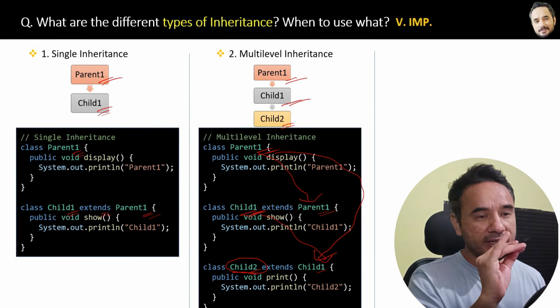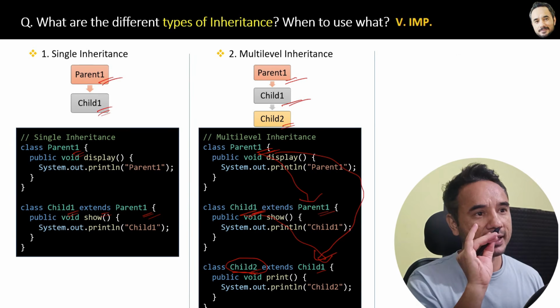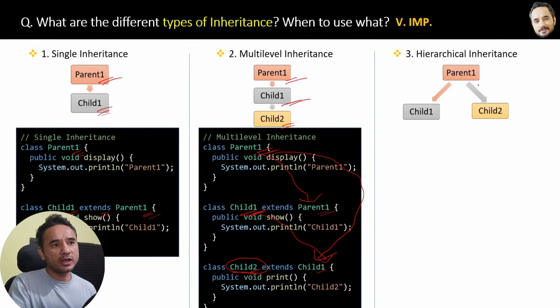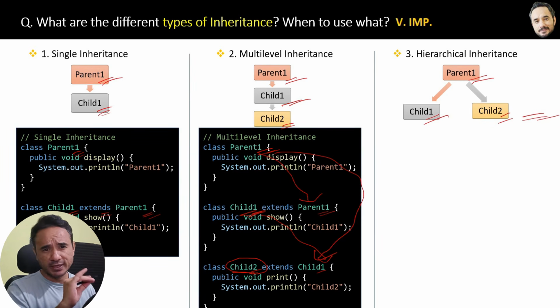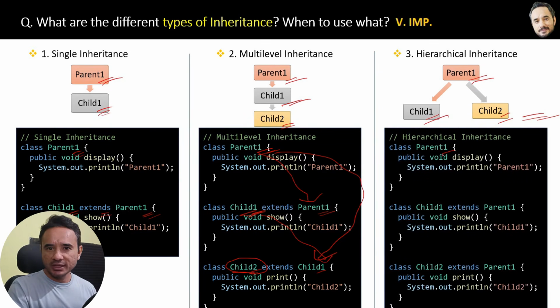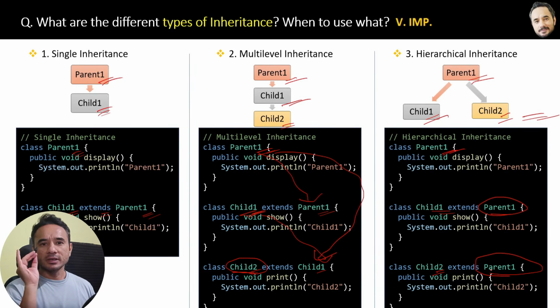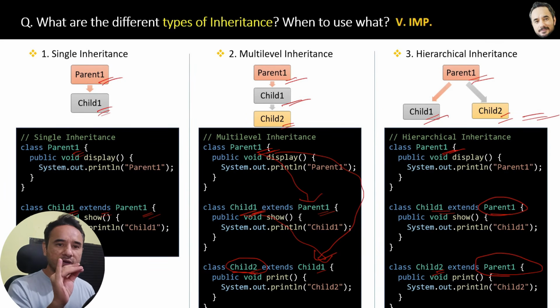Now the third type of inheritance is hierarchical inheritance. And here is the illustration, where we have one parent one class, which is inherited by multiple child classes, child 1, child 2, child 3, there can be multiple. This is the most used and the most popular type of inheritance for reusability purposes. Alright, so here is the code. Here is the parent 1 class, which is inherited by both child 1 and child 2. Now see, one function in parent 1 will be reused in multiple child classes.